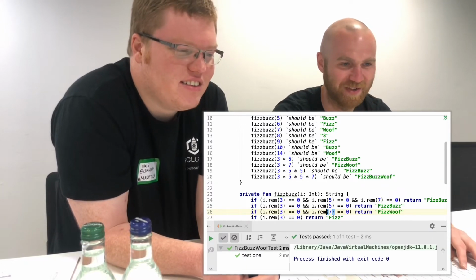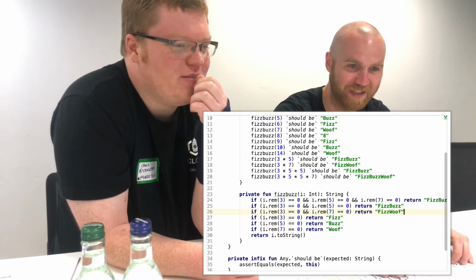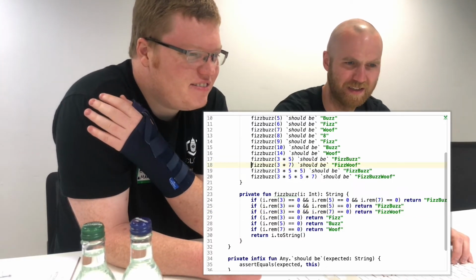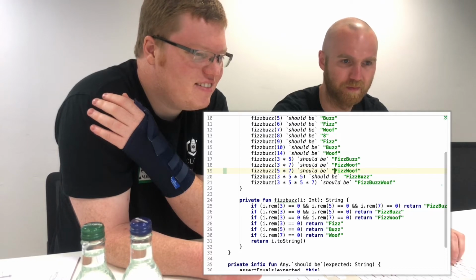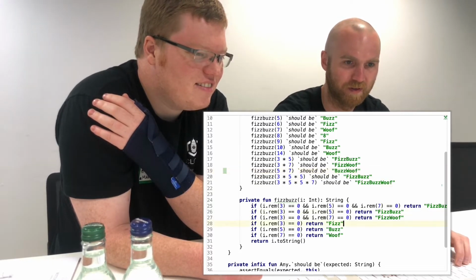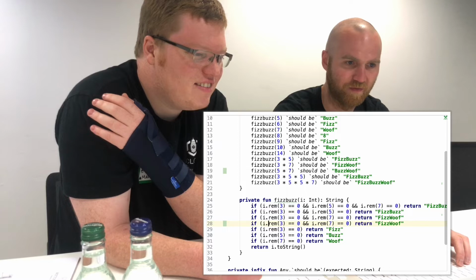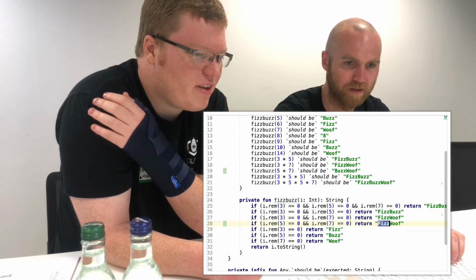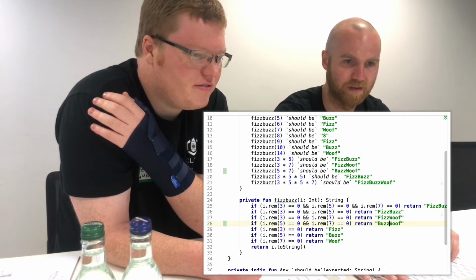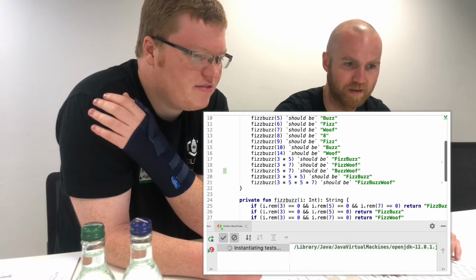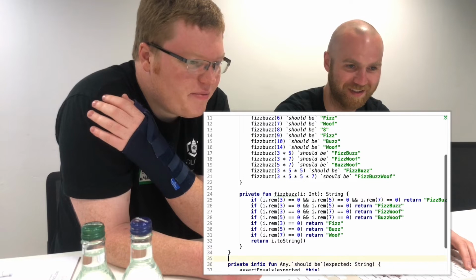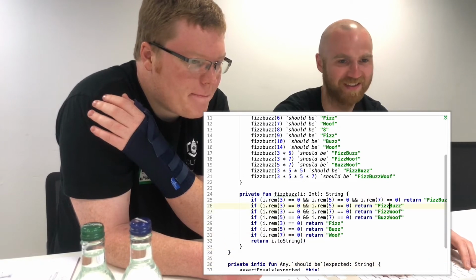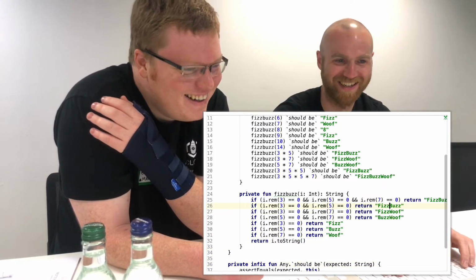Okay. I have no idea what happened before. We'll know later. So then the other thing, BuzzWoof. And one more thing. So that's 5. That's Buzz. And it works. Whoa. So we're kind of done, but not really. So this is amazing code structure.